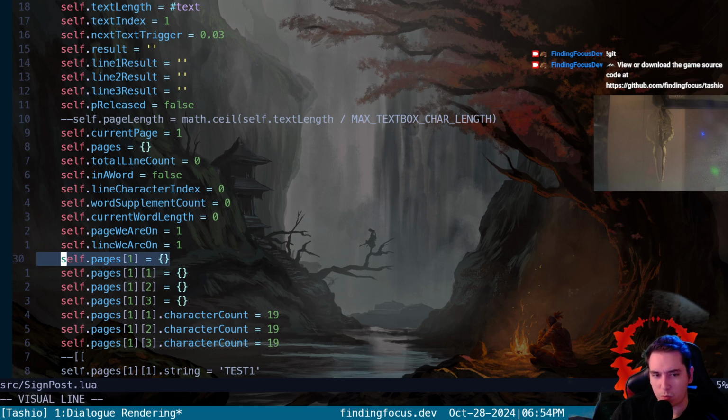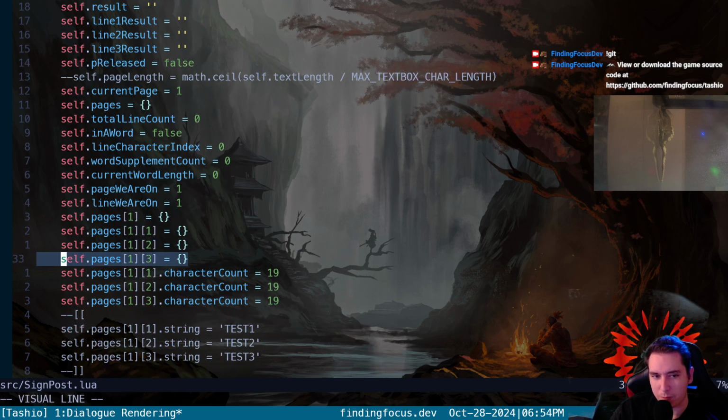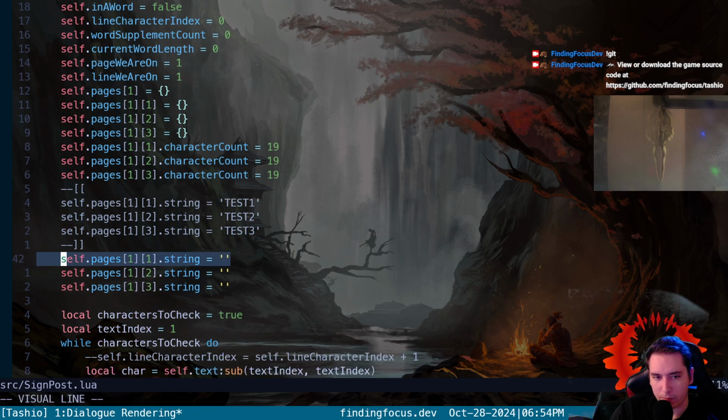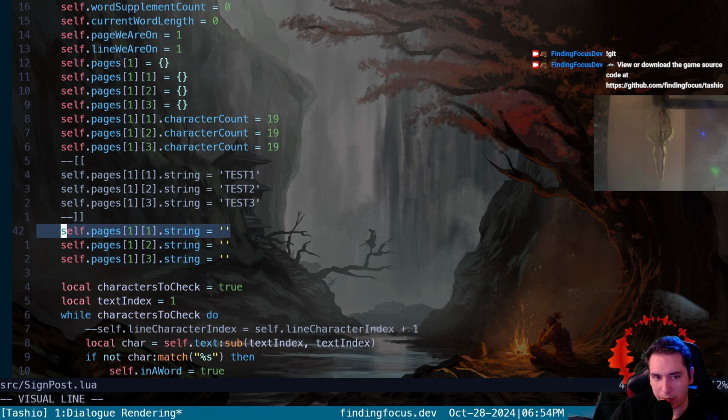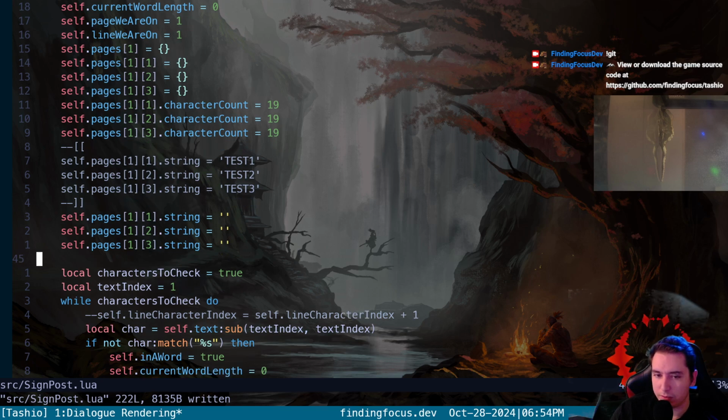We start with one page and we put an empty table on each of the lines. So page 1, line 1, page 1, line 2. And then they all need a character count as well. And then we assign them to be an empty string in the string field here, and that at least allows us to concatenate a character at a time to this string field, but it still isn't working.